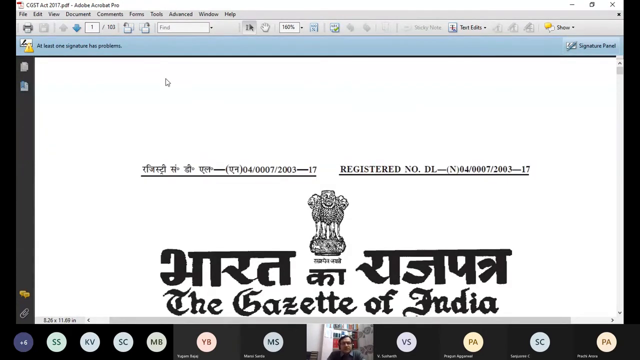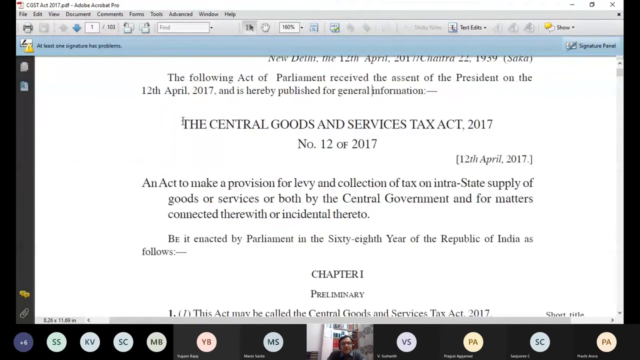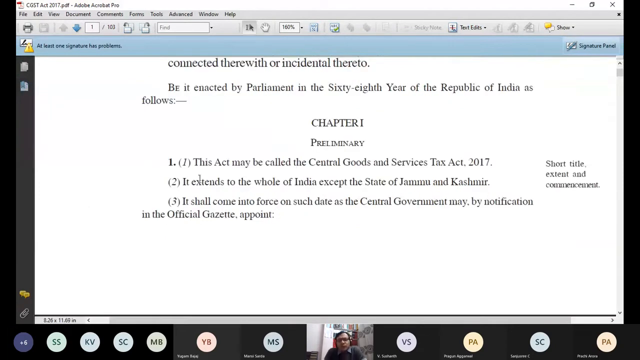As you can see, it is 103 pages. The name of this act is Central Goods and Services Tax Act. Now, what I would like to tell you is, in every act, there are chapters. Within chapters, we have sections. Within sections, we have subsections, clauses, subclauses, items, sub-items, paragraph, explanation. So many things are there. So gradually we will learn these things.